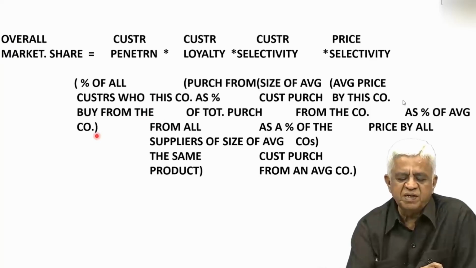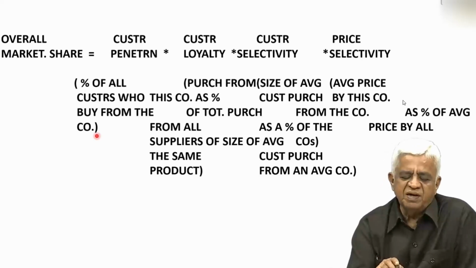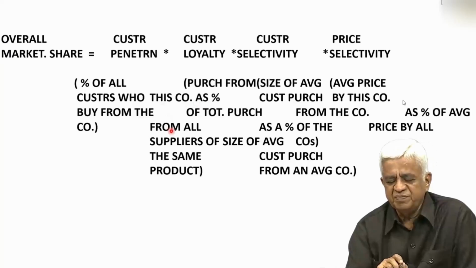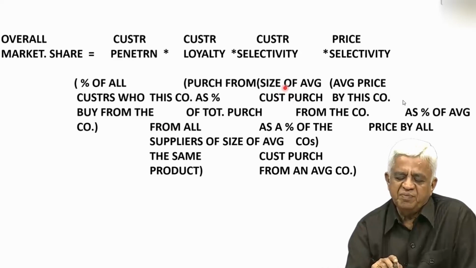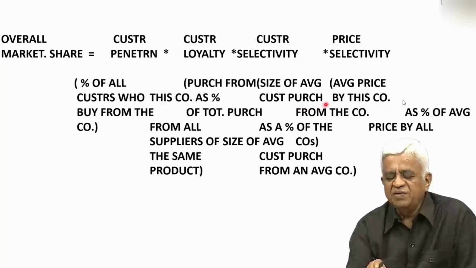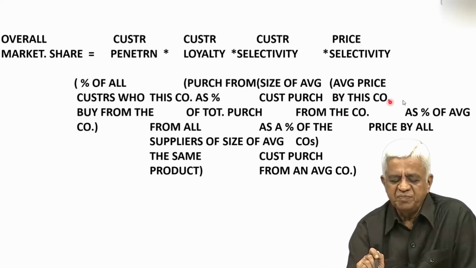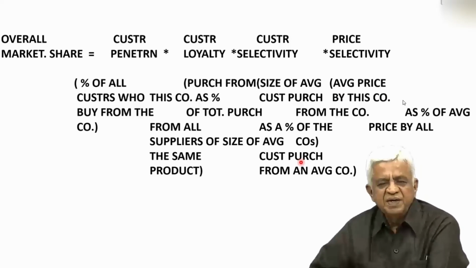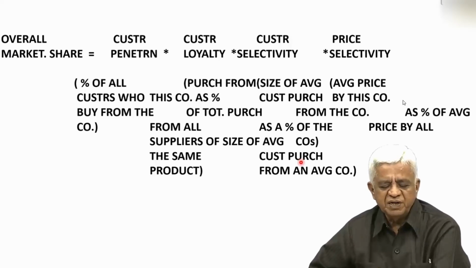Then what is customer loyalty? That customer loyalty is purchase from this company as percentage of total purchase. What is customer selectivity? Size of the average customer percentage from the company. What is this price selectivity? Average price by this company. So if you multiply all this, you are likely to get your total market, overall market share.